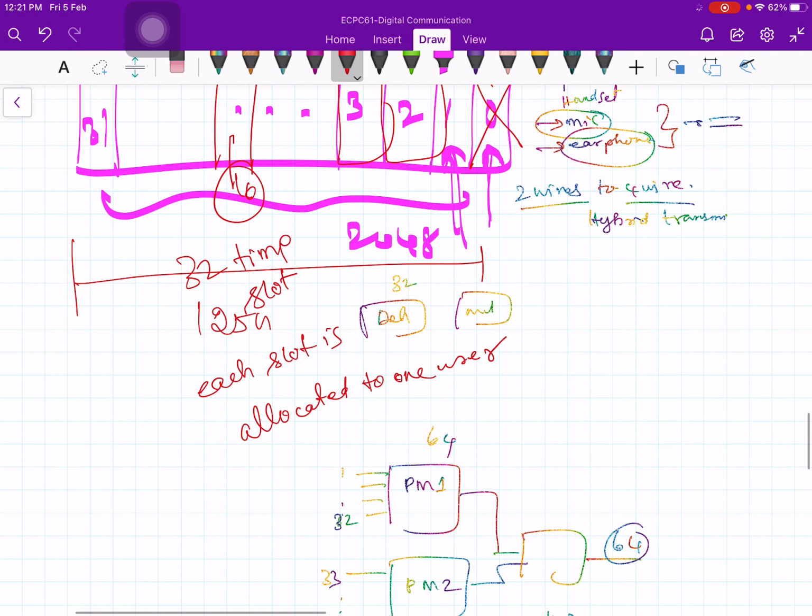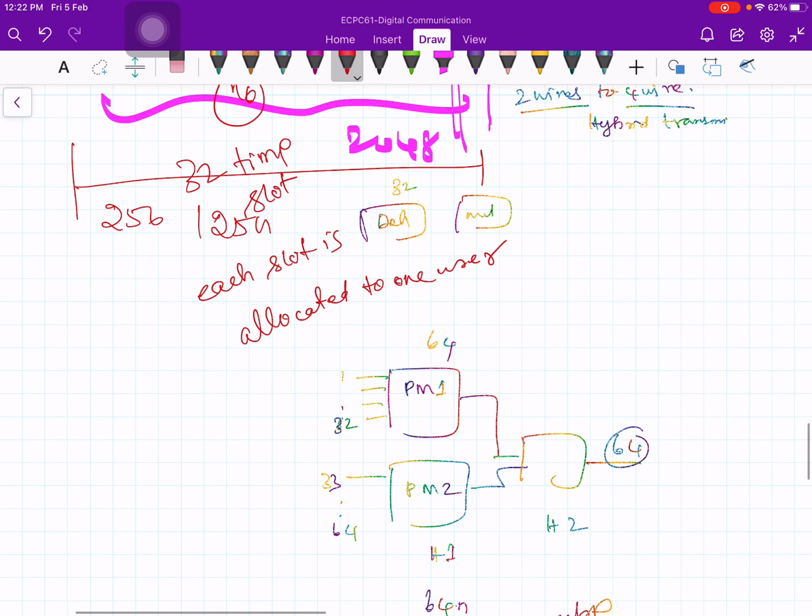That is 256 bits per frame. So the total duration of the frame has to be 125 microseconds, and within that you have 256 bits coming in corresponding to 32 slots. Because 32 slots and each slot contains 8 bits, so totally 256 bits.